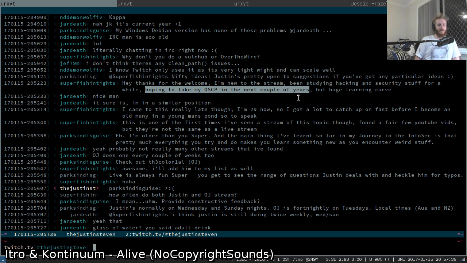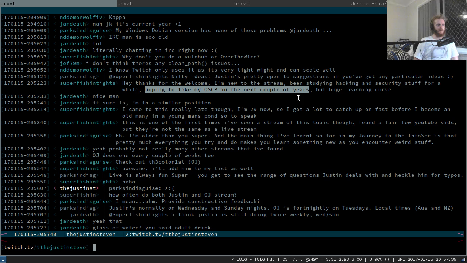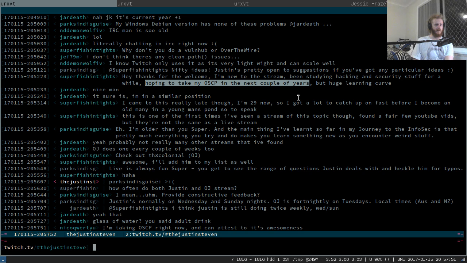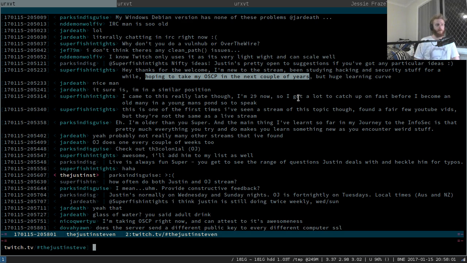OSCP is geared towards pen testers and people who want to break networks and break systems and pivot between computers and break into a whole bunch of different computers. And OSCP is totally worth doing for anyone in InfoSec. And I dare say anyone who probably is in IT and is a sysadmin or is a developer. I think anyone in a technical capacity in IT would get a lot out of OSCP, and I recommend it to anyone who's keen.